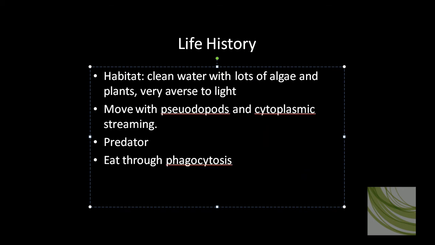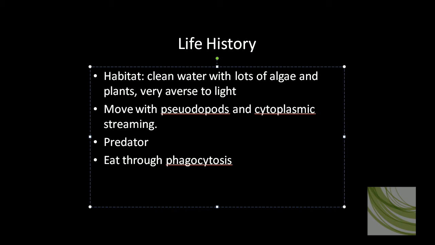You'll find Amoeba proteus in clean water that has a lot of algae, a lot of plant matter. This animal is very averse to light. It moves through a process called cytoplasmic streaming. It basically sends out a pseudopod and streams its cytoplasm into the pseudopod to drag itself along.